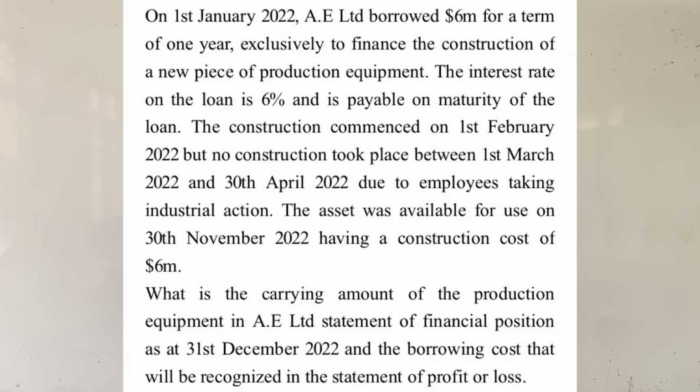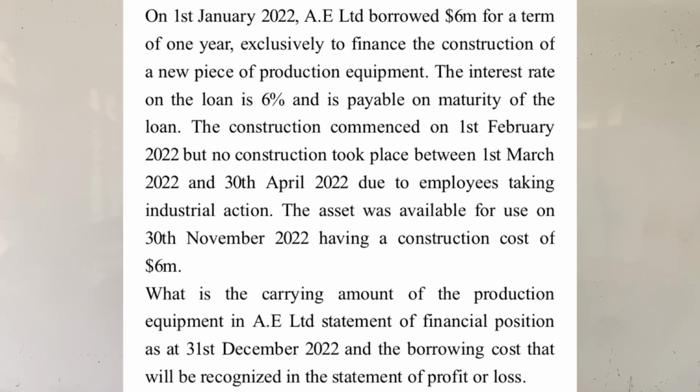With regards to the first question, on 1st January 2022, AE Limited borrowed $6 million for a term of 1 year, exclusively to finance the construction of a new piece of production equipment. The interest rate on the loan is 6% and is payable on maturity of the loan.